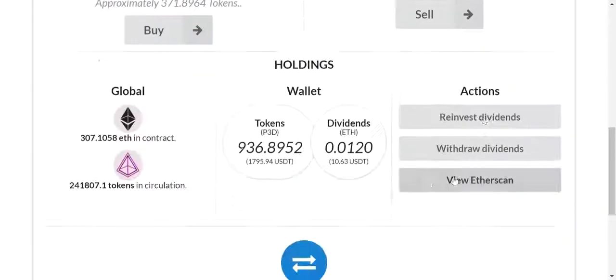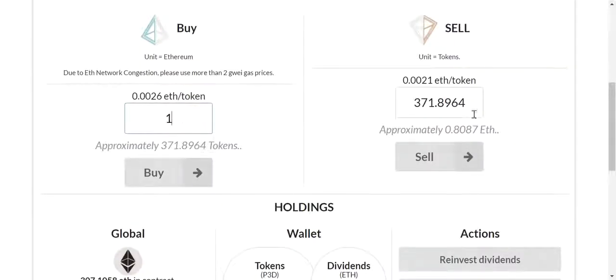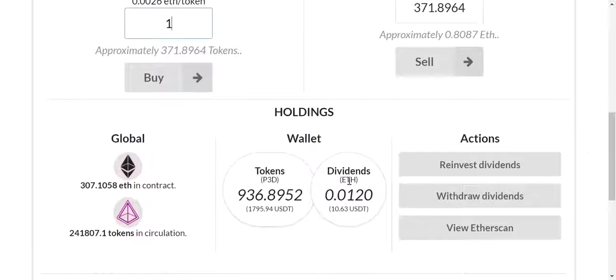The 10% is divided up among everyone who holds tokens and paid as dividends. So for every trade, every buy and every sell, there's a 10% tax for anyone who's holding tokens. Therefore, over here it says there's 301 ETH in the contract, and these are how many tokens are related to that ETH.